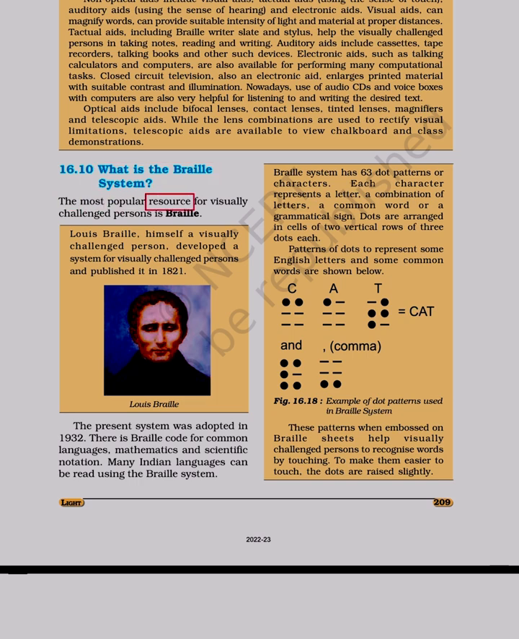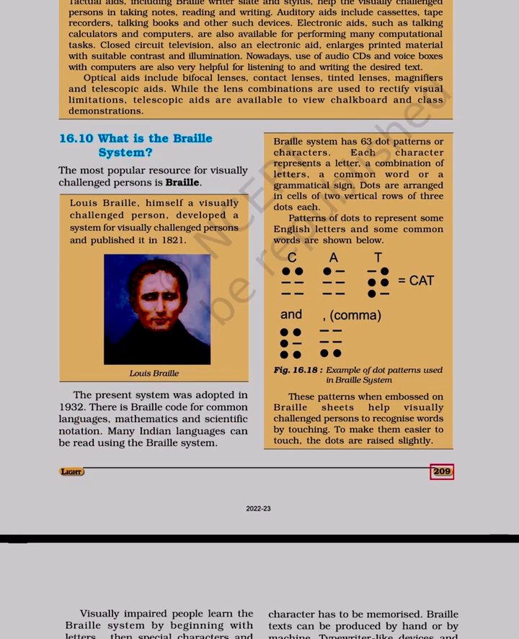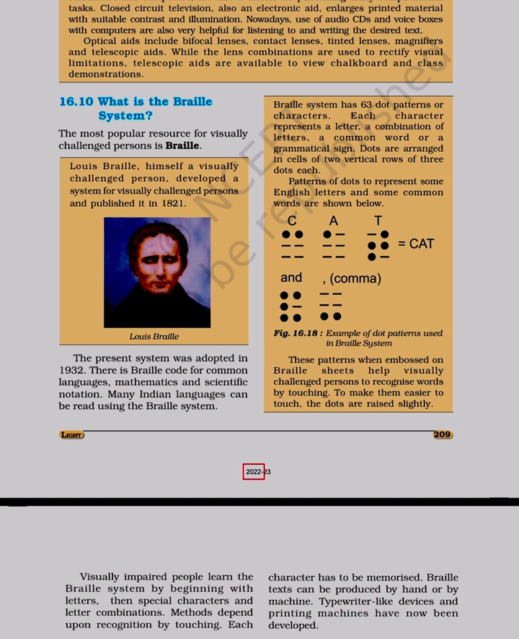The most popular resource for visually challenged persons is Braille. The present system was adopted in 1932. There is Braille code for common languages, mathematics and scientific notation. Many Indian languages can be read using the Braille system. Louis Braille, himself a visually challenged person, developed a system for visually challenged persons and published it in 1821.